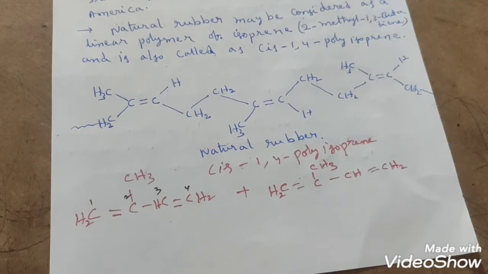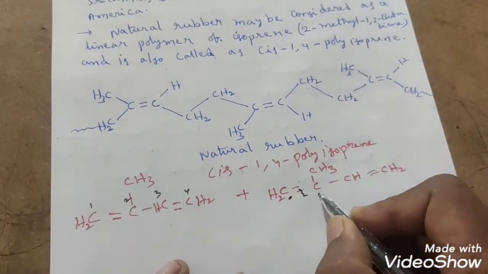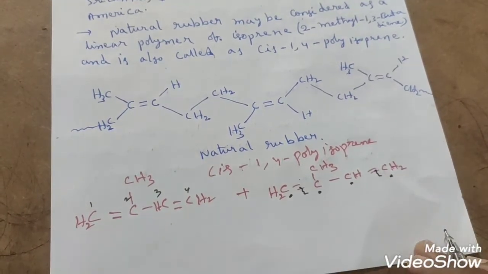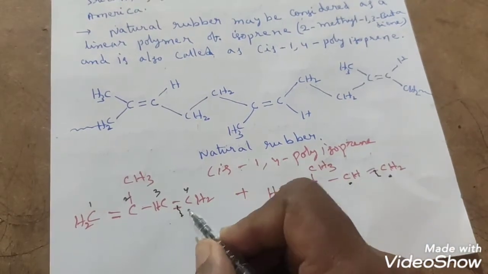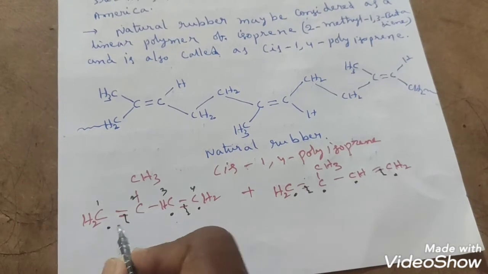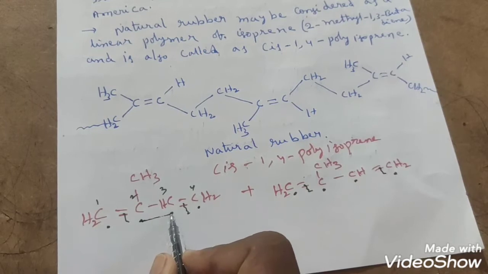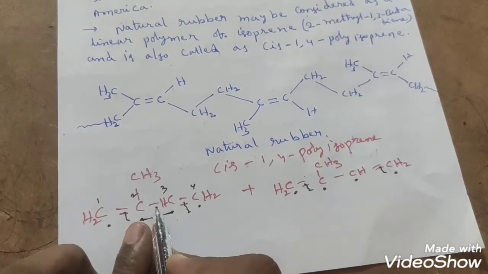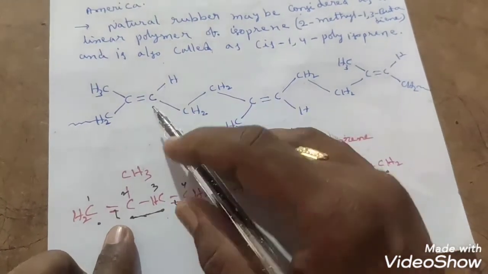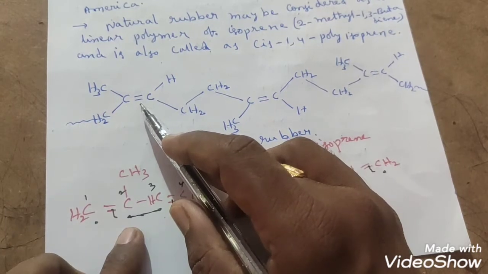Wherever the pi bond is there, it will break and produce free radicals by homolytic fission. We know that already. Here free radicals will generate, here also free radicals will generate, and here also the bond breaks and free radicals generate. So these two free radicals will combine and produce a double bond between C and CH. Even in the structure you observe, a double bond is present between C and CH. Correct? Yes.